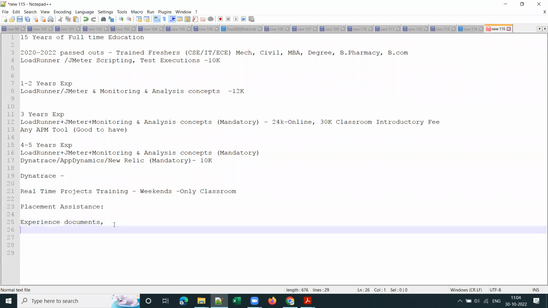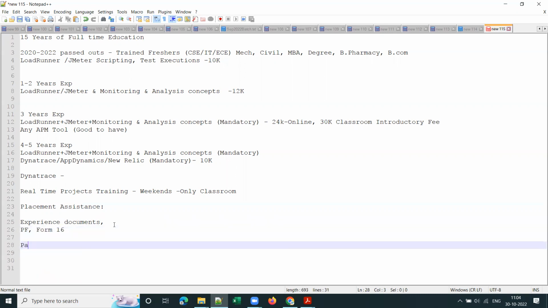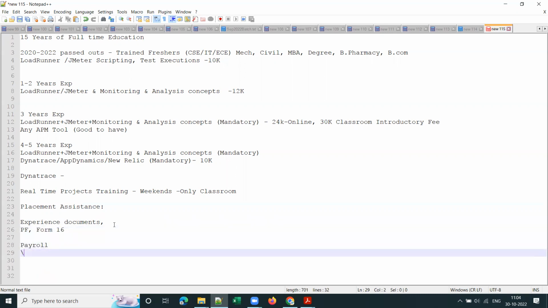Clear, guys? So experience documents will be provided, and a PF number will be provided. Some companies are asking for a PF number, isn't it? PF number will be provided, and the genuine Form 16 will be provided. If you want a genuine Form 16, you have to run payroll processing.